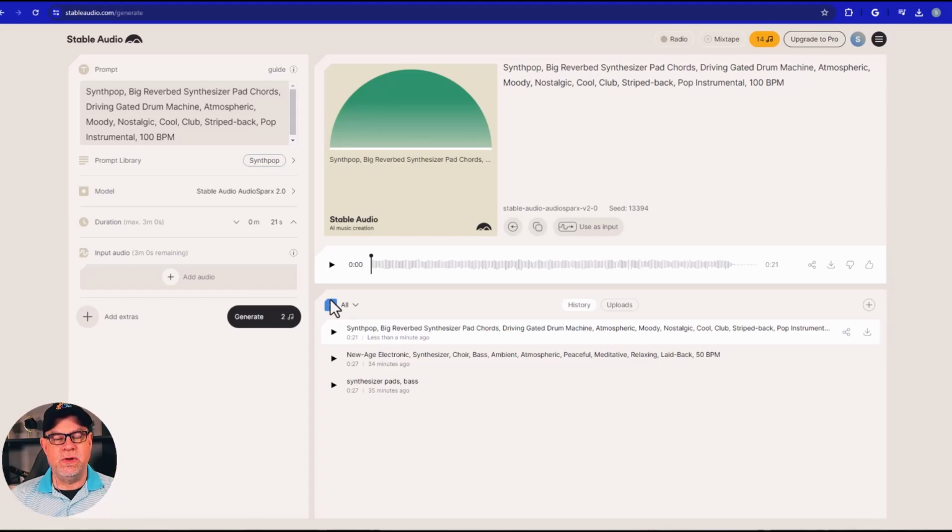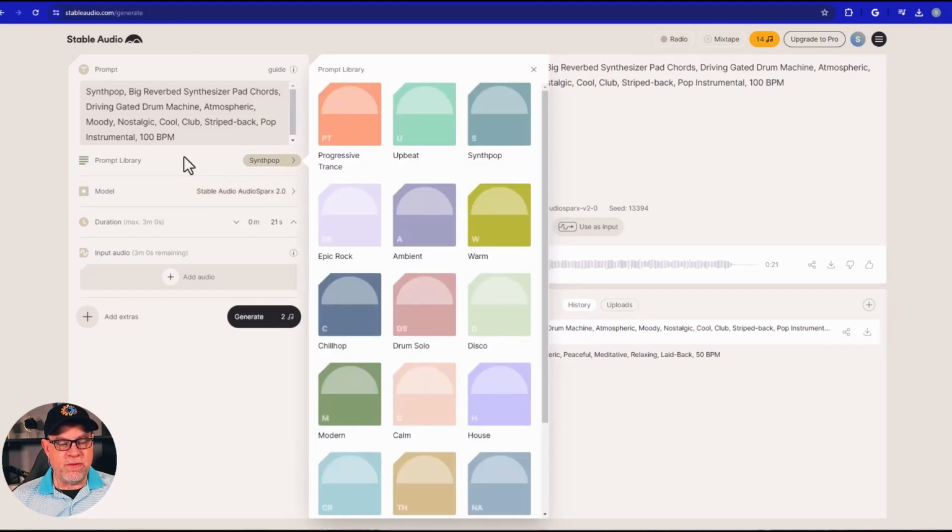Especially, again, if you're not someone who can go out and generate it with your musical setup or in MIDI or whatever you're doing. So I really like this. So Stable Audio is a little bit different from Suno in the sense that this is only creating instrumentals for us, but an opportunity to go in and set timed instrumentals and come up with all sorts of things. Again, the prompt library will work for you, but if you want to go and write your own, you can write your own prompts as well.